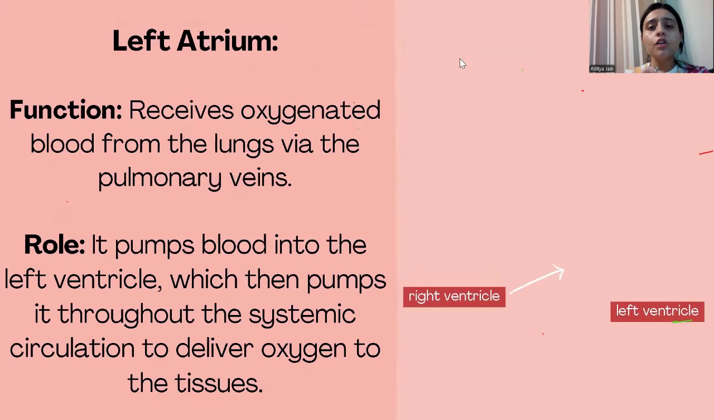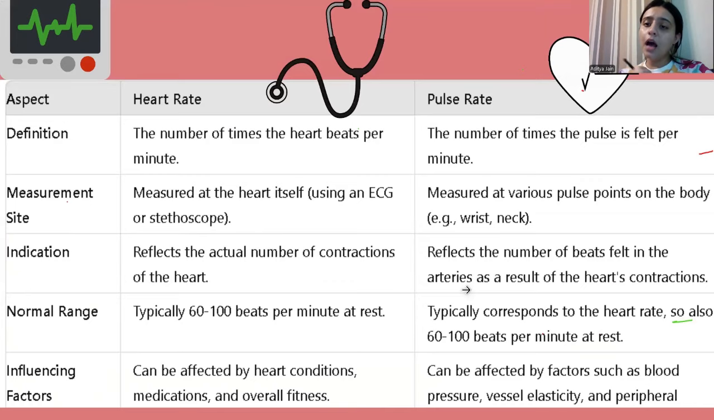And if you have any sort of doubts, please mention them. Pulse rate and heart rate. So my dear students, the heart rate is the number of times the heart beats per minute, and the pulse rate is the number of times the pulse is felt per minute. Okay. So generally these two concepts are not contradictory, but they go along with each other.